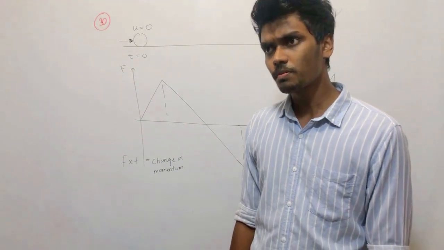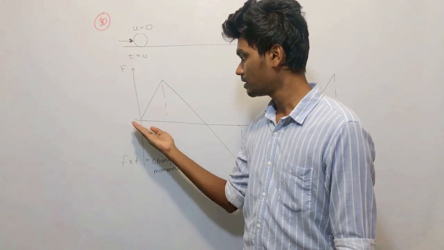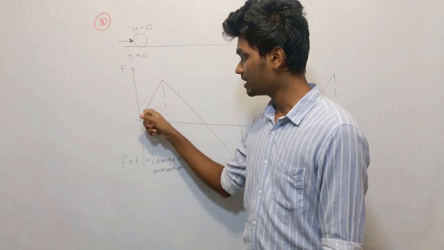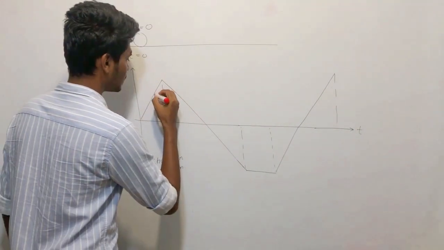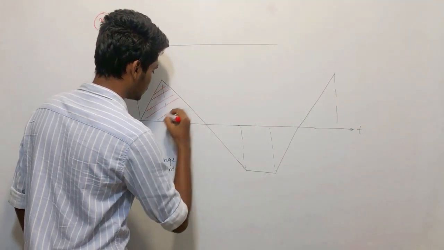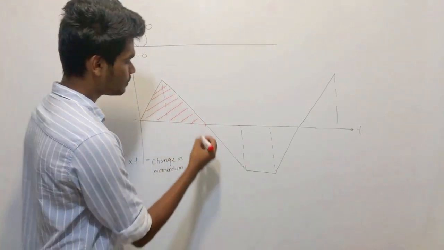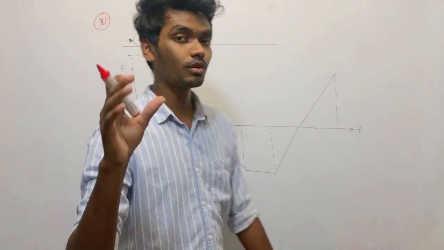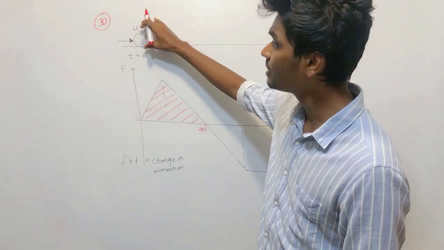So initially this is at rest. Initially it has a positive area, until what? Until t equal 40, it has a positive change in momentum, which means its velocity increases.